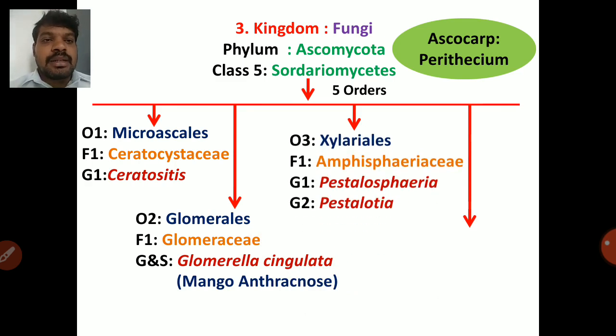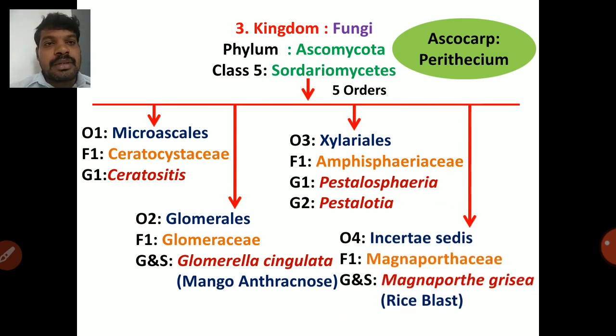Next one is order 3 Xylariales, family one is Amphisphaeriaceae, genus Pestalosphaeria, second genus is Pestalotia. Pestalotia causes grey blight of coconut. So next one is order 4 Incertae sedis. So Incertae sedis means nothing but there is no particular name for the order.